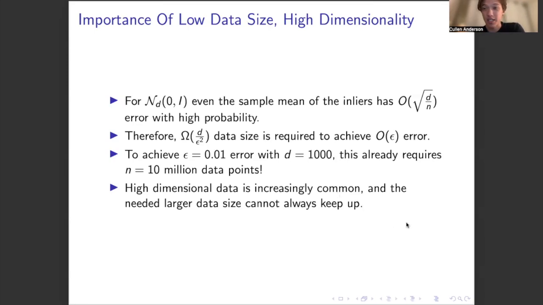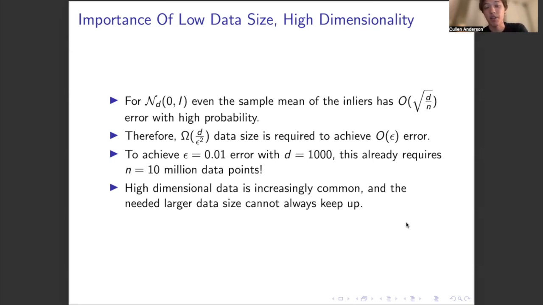This setting is increasingly important. High dimensionality data is becoming more prevalent, and the needed larger data size cannot always keep up. For example, it's now common to get data with hundreds or even thousands of dimensions as embeddings from LLMs or other deep machine learning models. Furthermore, modern models can have trillions of parameters, and in general, any over-parameterized ML setting has more parameters than data. Nonetheless, the mean remains an important quantity to compute in these settings. Therefore, for a robust mean estimation algorithm to be truly practical, we believe that it should work even with low data size and high dimensions.